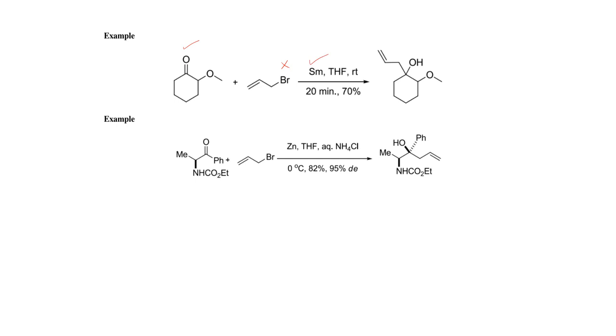First, the organometallic species will be produced by inserting this metal atom between the carbon and bromine bond, and then this allyl group will attack the carbonylic functionality,